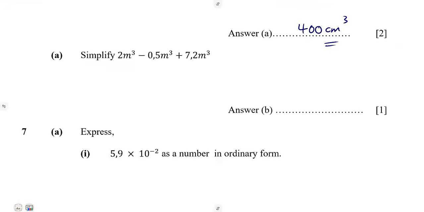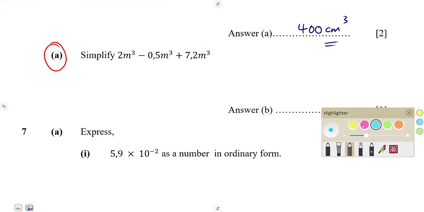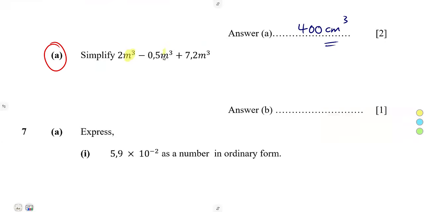On B, simplify. This is algebra. Guys, we're dealing with like terms here. m to the exponent of 3, m cubed, m cubed, these are like terms. So simply consider addition first. You can simply add these two. That's 2 plus 7 whole numbers, which is 9.2 m cubed. Then you subtract 0.5 m cubed. We cannot say cubic meters, but just m cubed, because this is just like algebra.